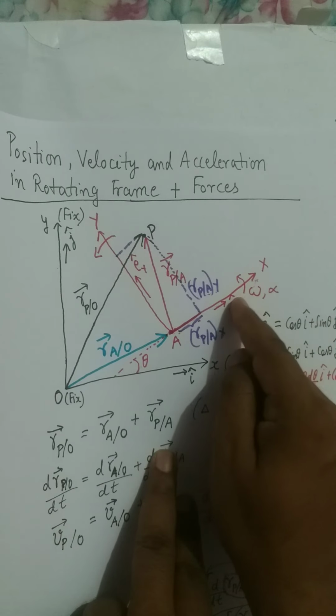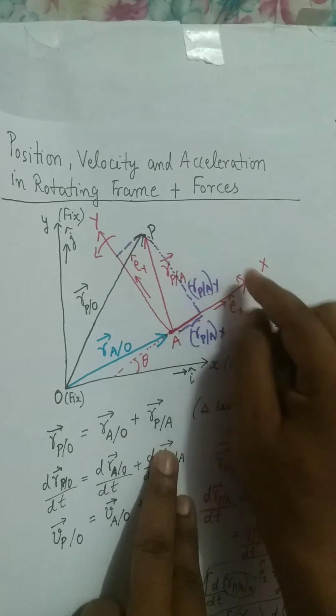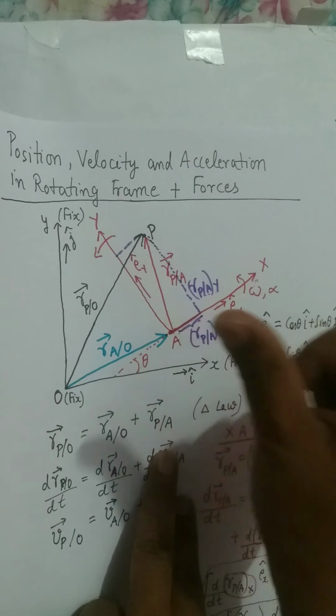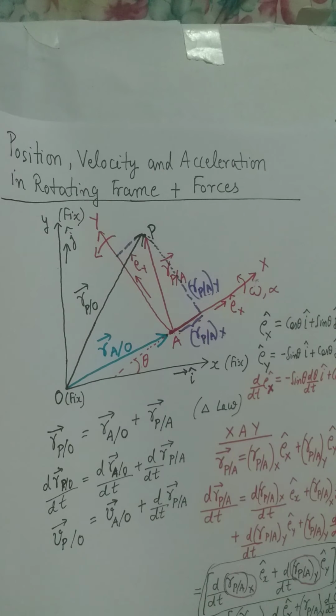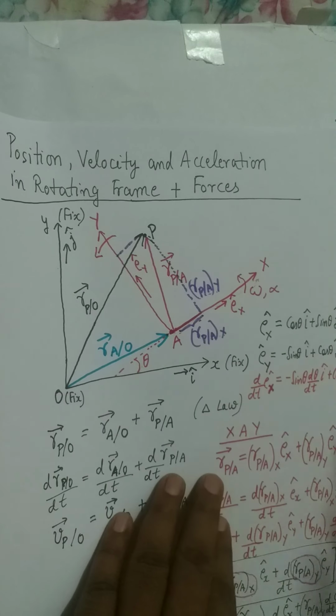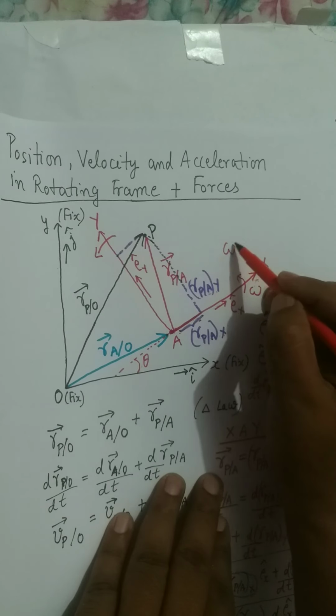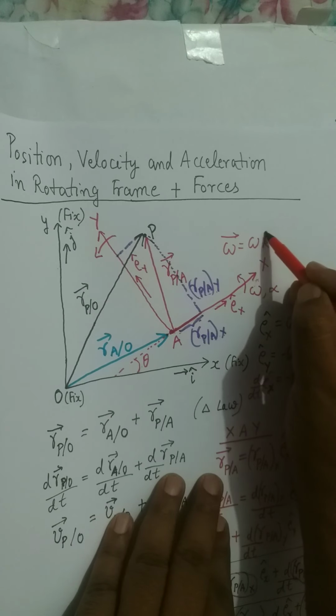By the right hand rule, the angular velocity omega of this coordinate system will be in the upward direction, which is the z axis. So in vector form you can write omega equals its magnitude omega times the unit vector k cap.